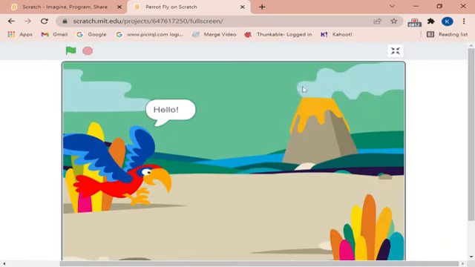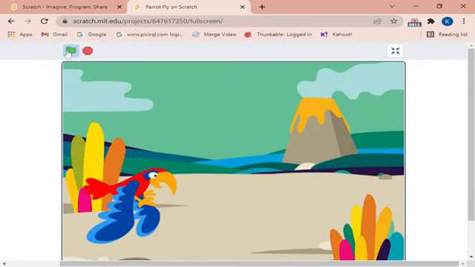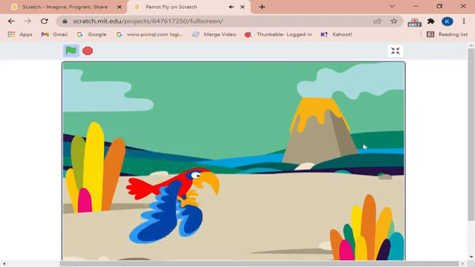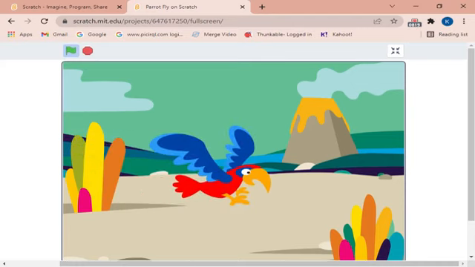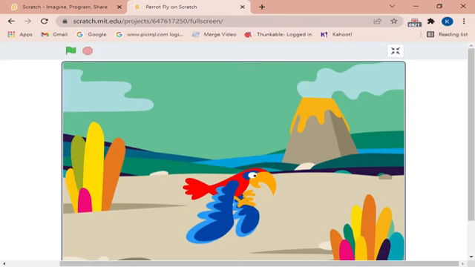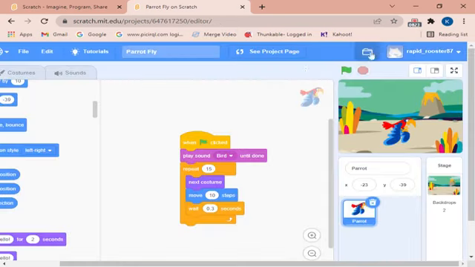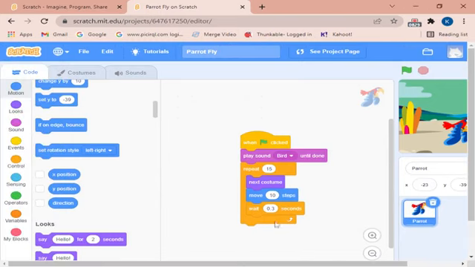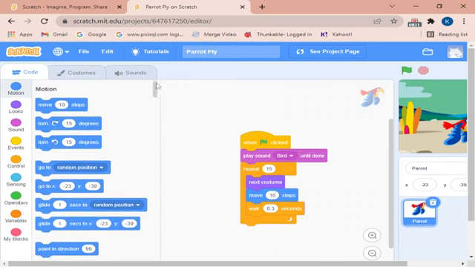So you can just maximize it a bit and then see. First the sound came and now it's flapping its wing and then moving. It looks as if it is moving by flapping its wings. So it was this easy to make a simple animation in Scratch.